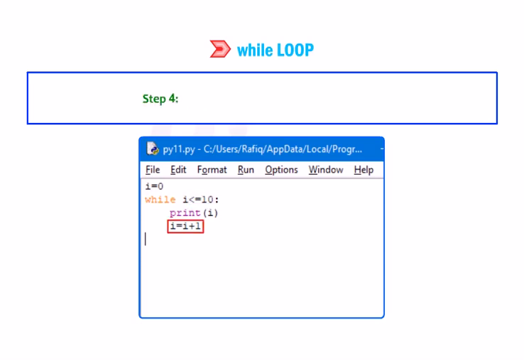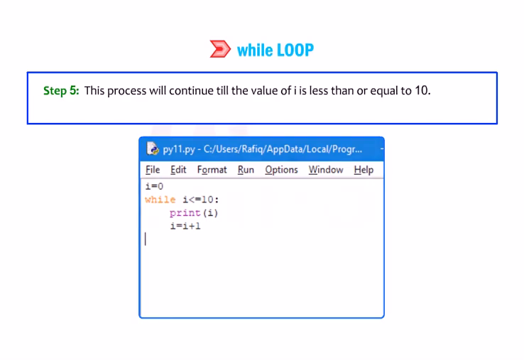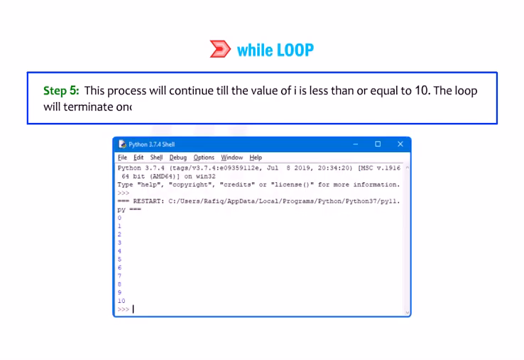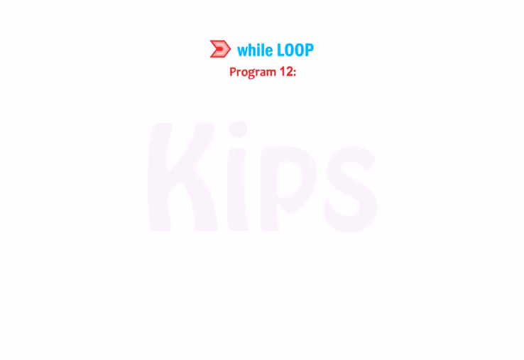Step 4. Increment the value of i by 1, that is, i equals i plus 1. Step 5. This process will continue till the value of i is less than or equal to 10. The loop will terminate once the value of i becomes greater than 10. Program 12. To print the square of numbers between 10 to 20.